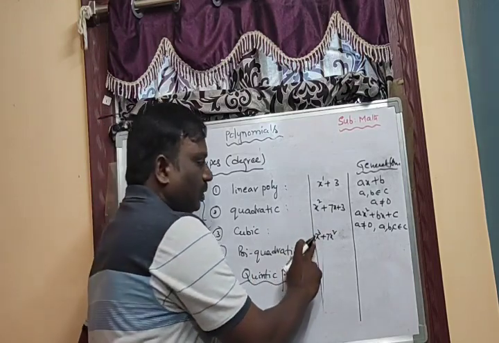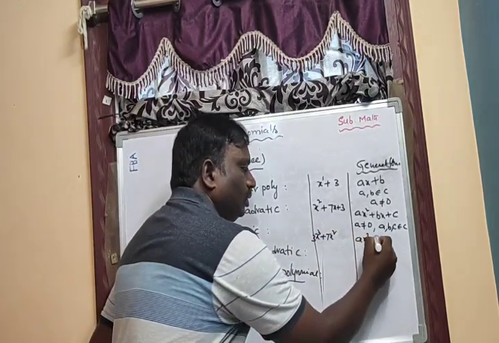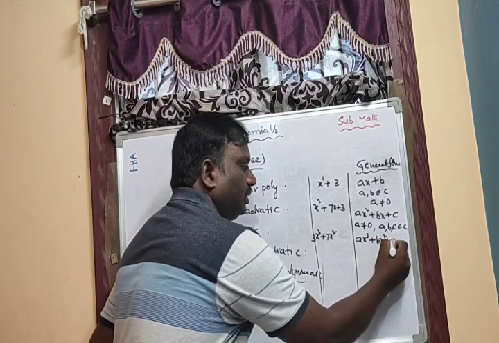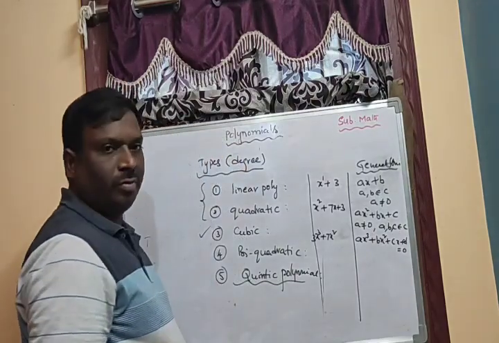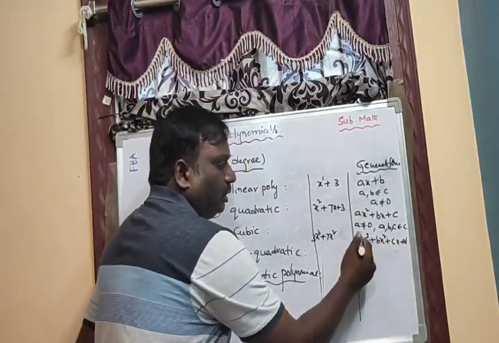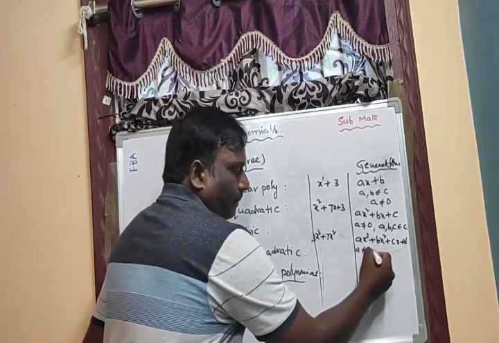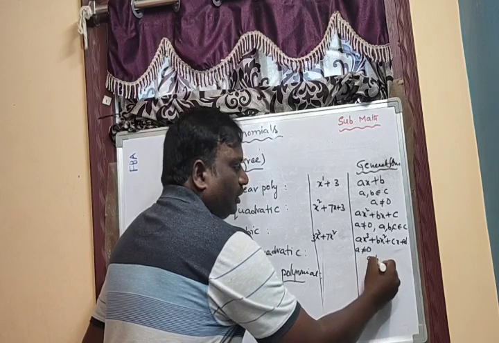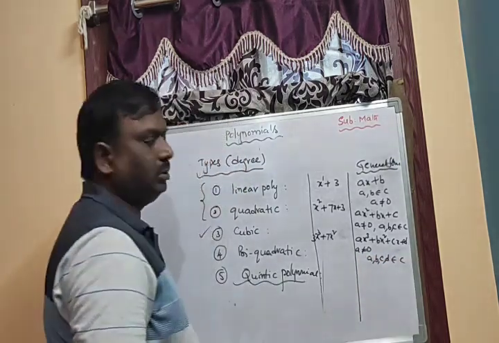The general form we can take is ax cube plus bx square plus cx plus d. No need to take the 0 expression. Here a is not equal to 0, and a, b, c, d belongs to complex numbers.